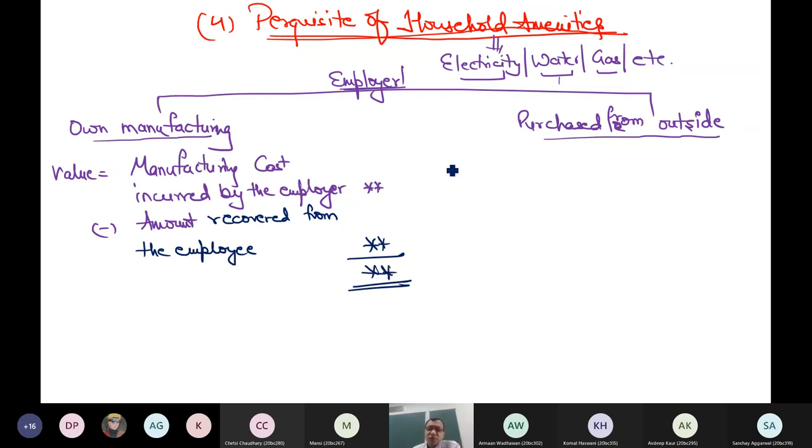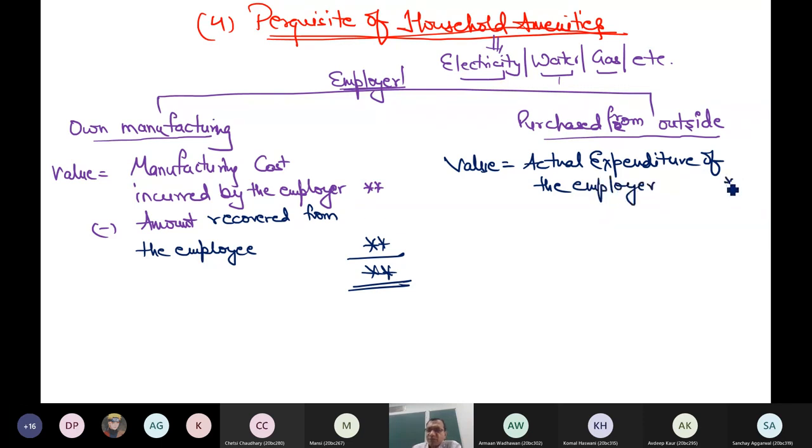If it is purchased from outside, can you think logically what should be the value which is taxable in my hands? Of course, the actual expenditure of the employer, whatever payment this employer is giving to any outside agency, that cost minus the amount recovered from the employee.